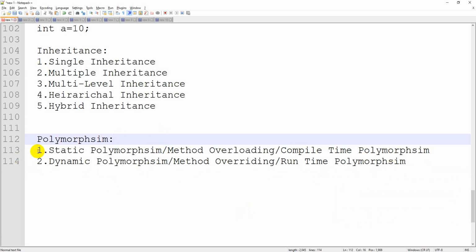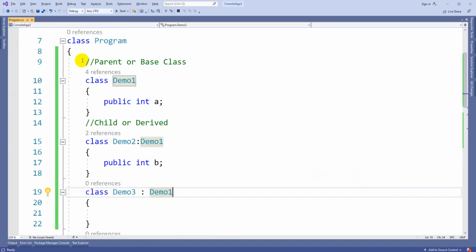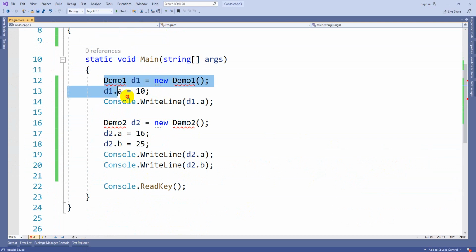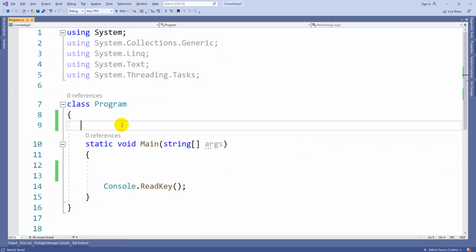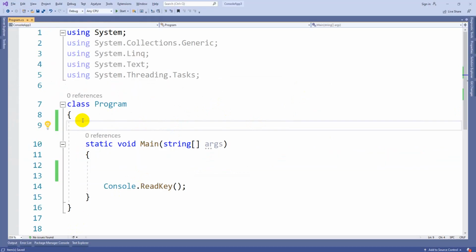So let us discuss static polymorphism by writing a program so that you will have a good clarity on this. Static polymorphism can always happen inside a single class, but dynamic polymorphism can happen between two or more classes which are connected with the logic of inheritance. Let me show you first the static polymorphism.